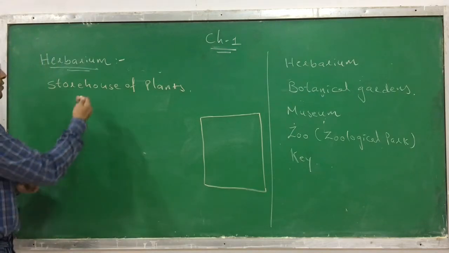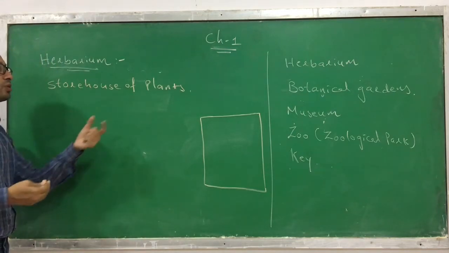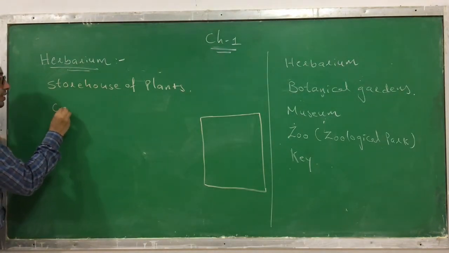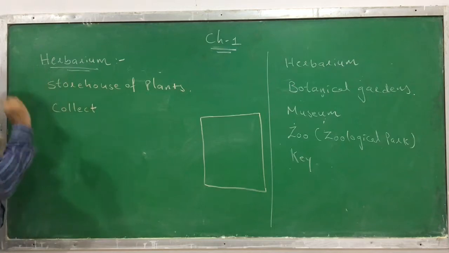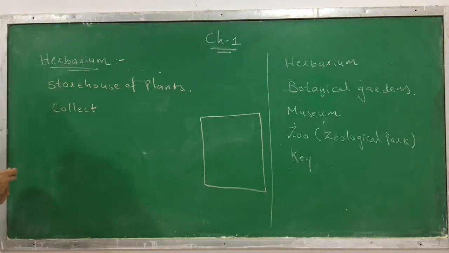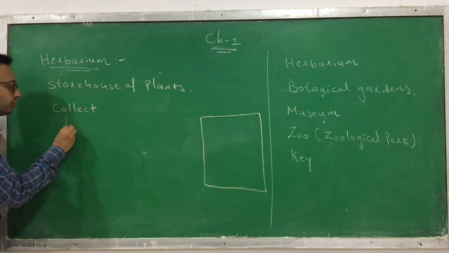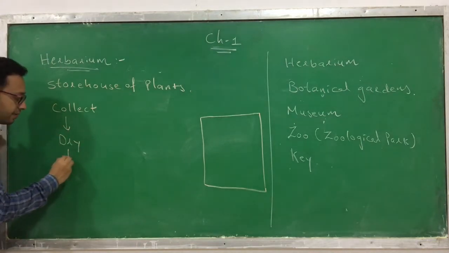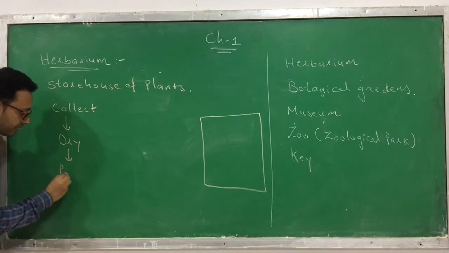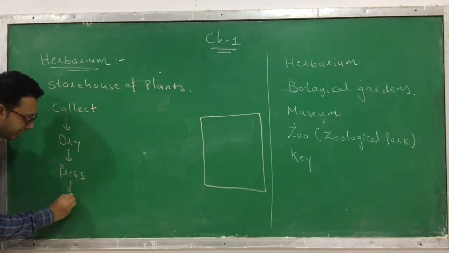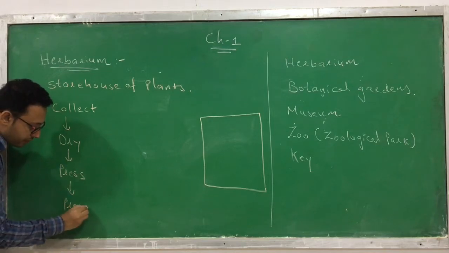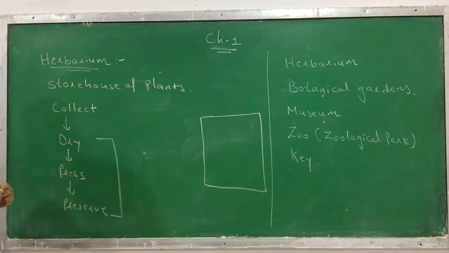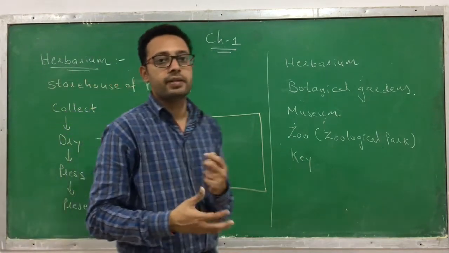Now how can you store or make a repository of plants? First of all, you have to collect the plant for which you want to make a herbarium. Then you have to dry it. The second step, after that you have to press it, and the next step is that you have to preserve it. These are the three main important steps after the collection of the plants for which you want to prepare a herbarium sheet.